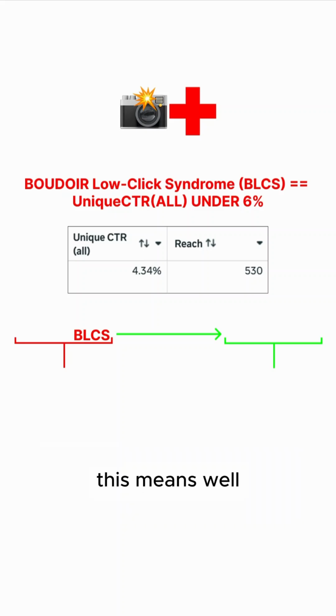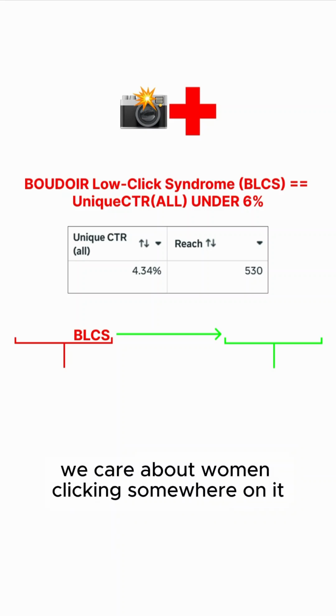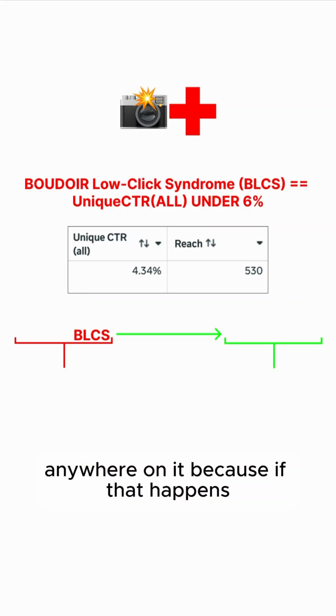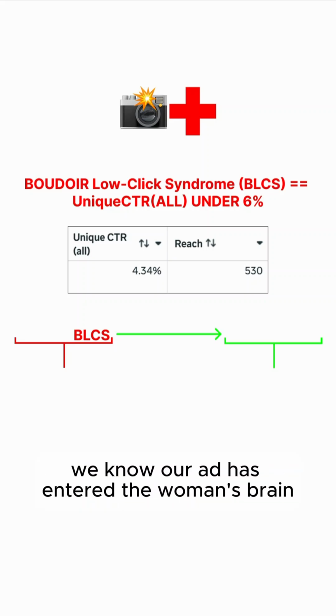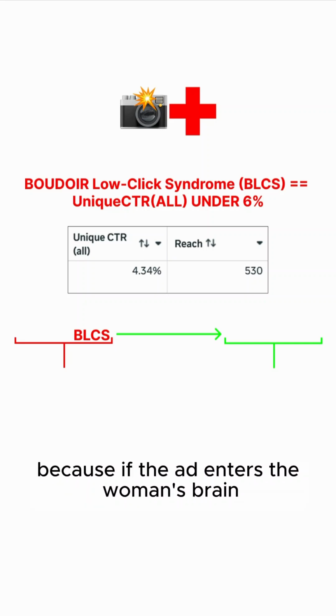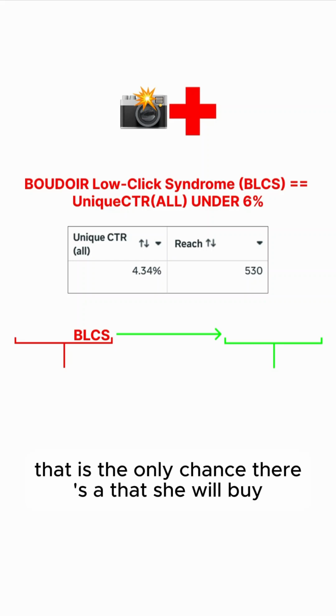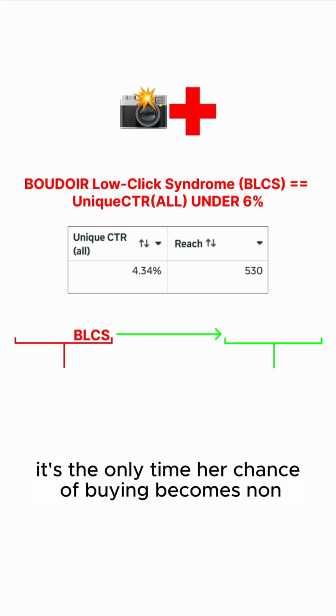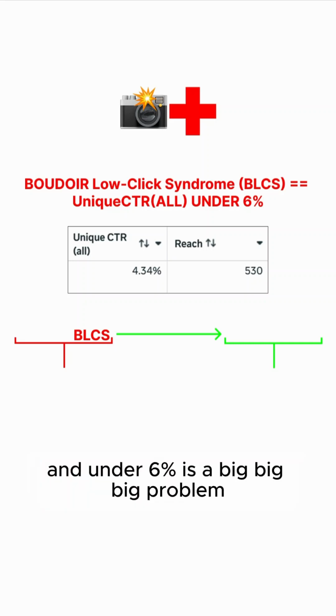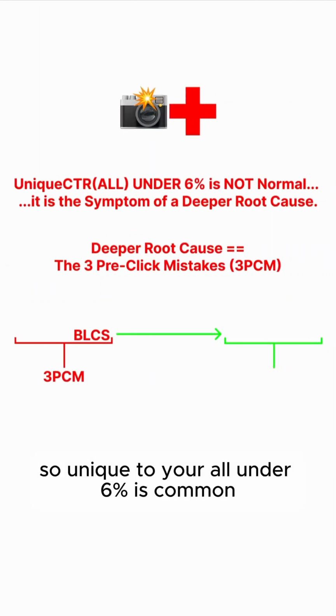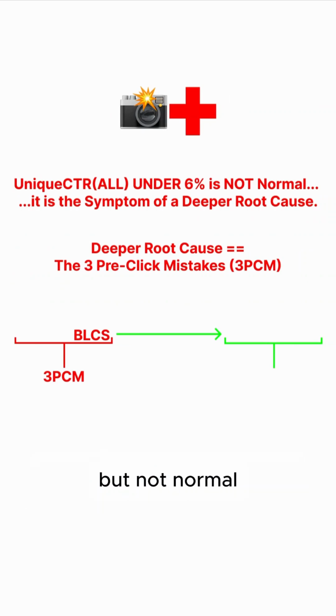We care about women clicking somewhere on it, anywhere on it, because if that happens, we know our ad has entered the woman's brain, and we care about that because if the ad enters the woman's brain, that is the only chance that she will buy. It's the only time her chance of buying becomes non-zero. And under 6% is a big problem. So unique CTR all under 6% is common, but not normal.